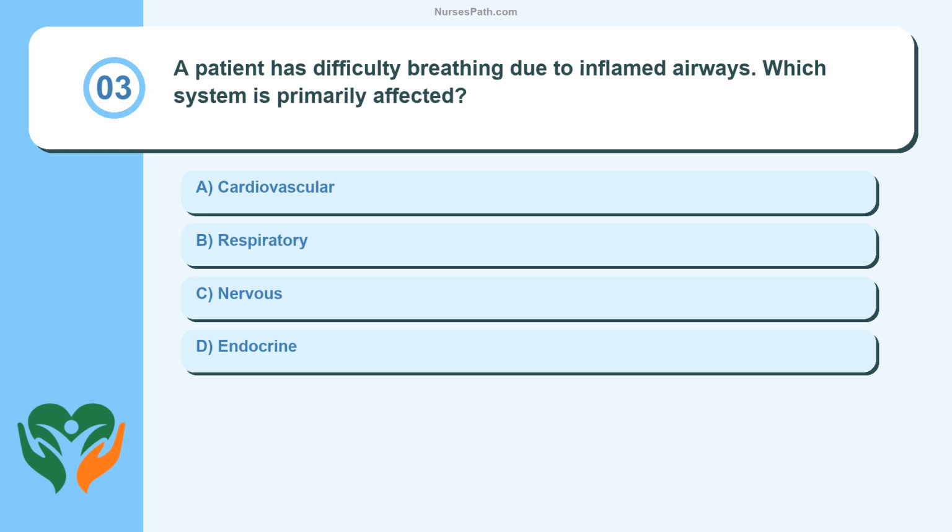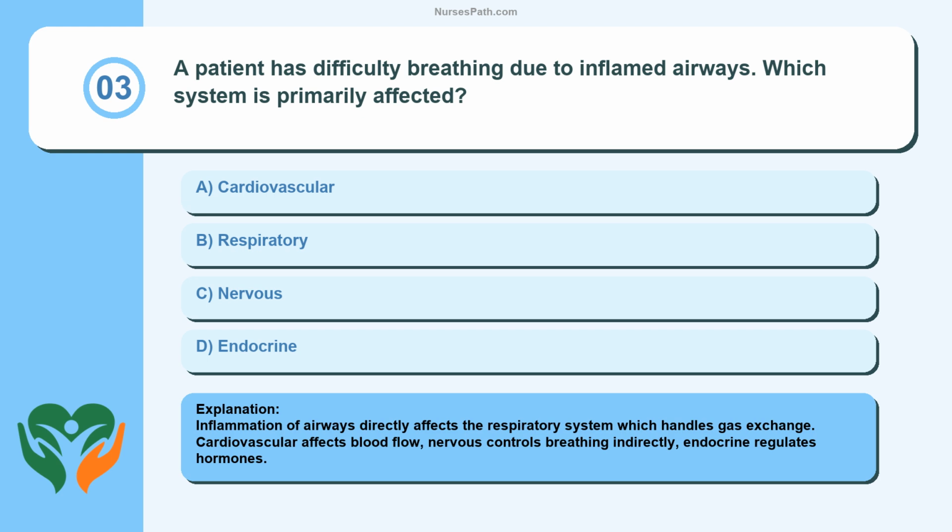Question 3. A patient has difficulty breathing due to inflamed airways. Which system is primarily affected? Cardiovascular, respiratory, nervous, endocrine. Inflammation of airways directly affects the respiratory system, which handles gas exchange. Cardiovascular affects blood flow, nervous controls breathing indirectly, endocrine regulates hormones.